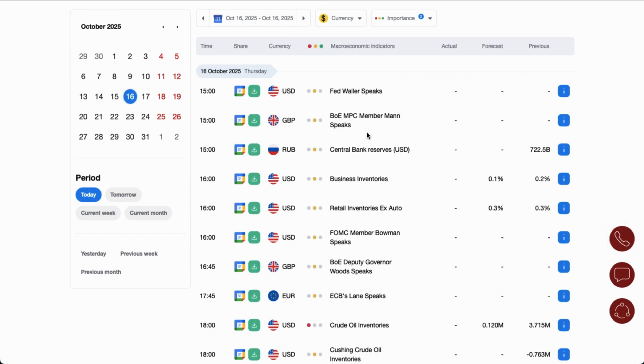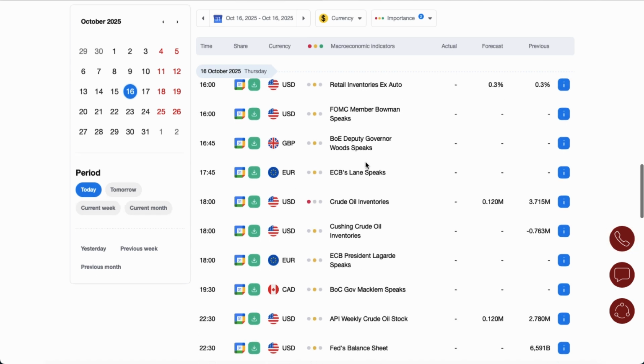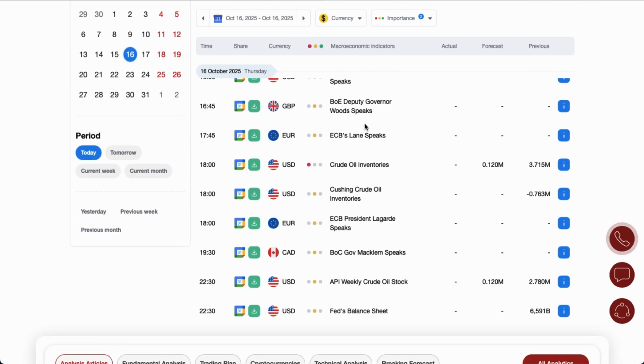Then we have speeches from the Bank of England MPC member Mann. There we got the business inventories, retail inventories from the US scheduled for release at 4 o'clock, together with a speech of the FOMC member Bowman. 45 minutes later, Bank of England Deputy Governor Woods will give a speech. 1 hour later, ECB Lane will give a speech.